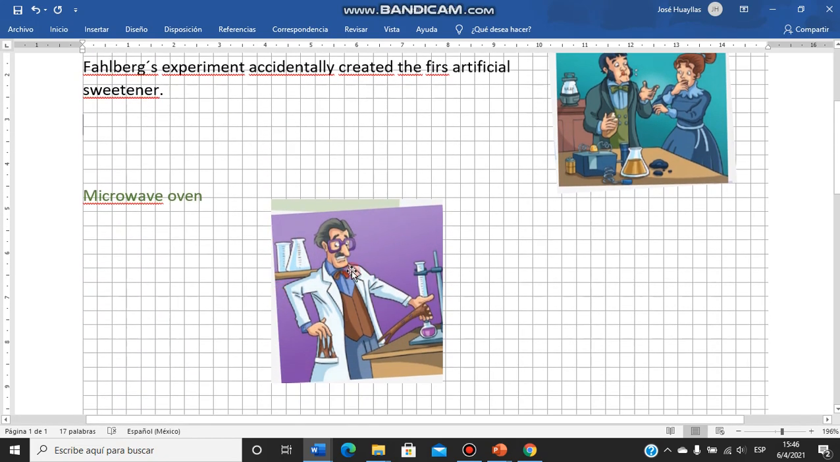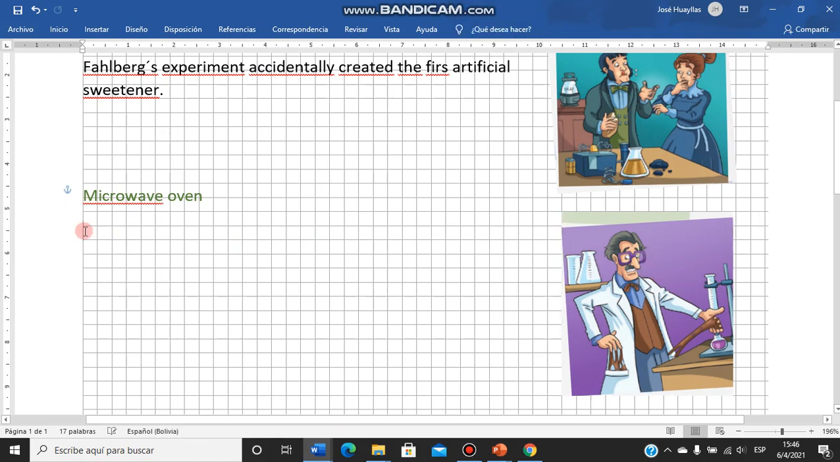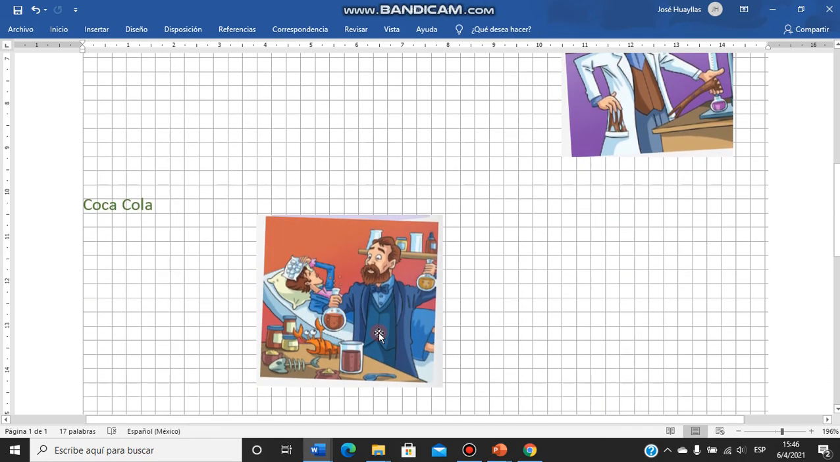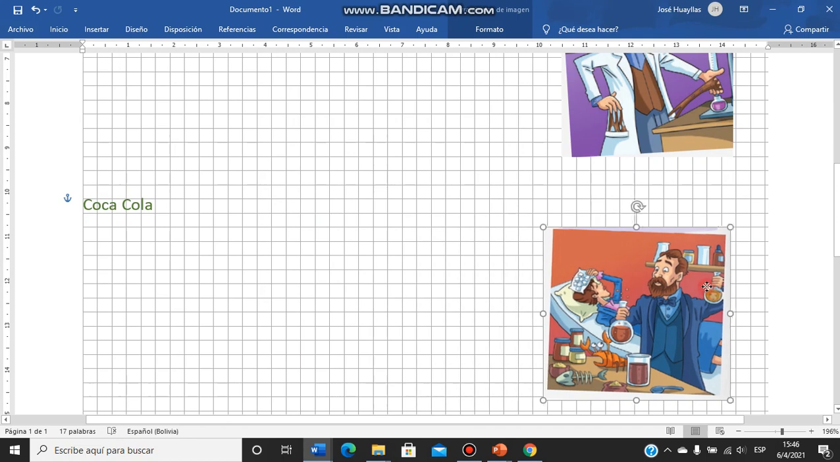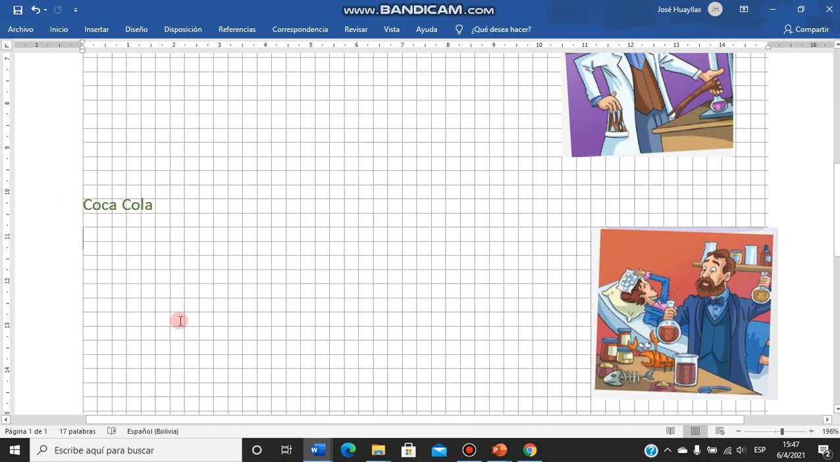Luego viene the microwave oven. Lo mismo, buscan su oración principal y la secundaria. Y por último, Coca-Cola. Su oración principal y su secundaria. Y eso es todo. Para eso hay que leer bien, hay que entender vocabulario, si necesitan diccionario, eso ya depende de ustedes.